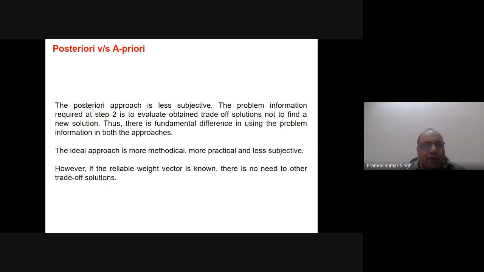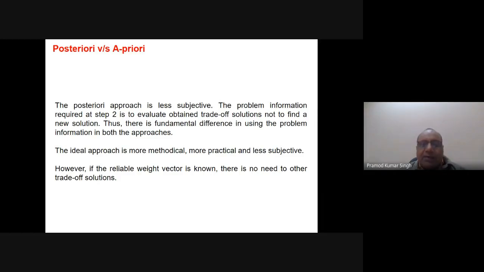So the plus point of the posteriori approach is that it is less subjective in nature. The problem information required at step 2, meaning problem-specific knowledge, is to evaluate the obtained trade-off solutions and not to find a new solution. Why have I written it here?